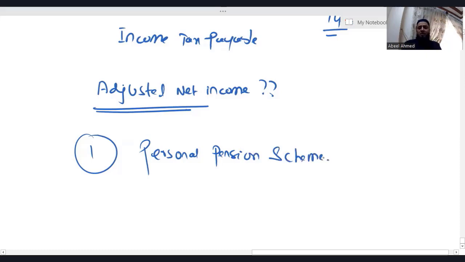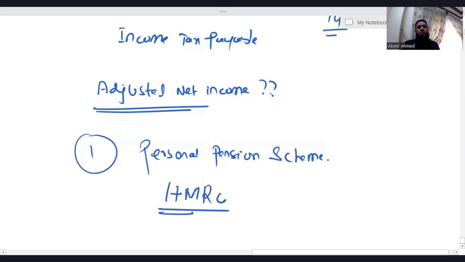For example, let's say an individual has taken an insurance policy for himself or herself. That is a personal pension scheme. Now listen. According to the UK taxation authority, which is HMRC.